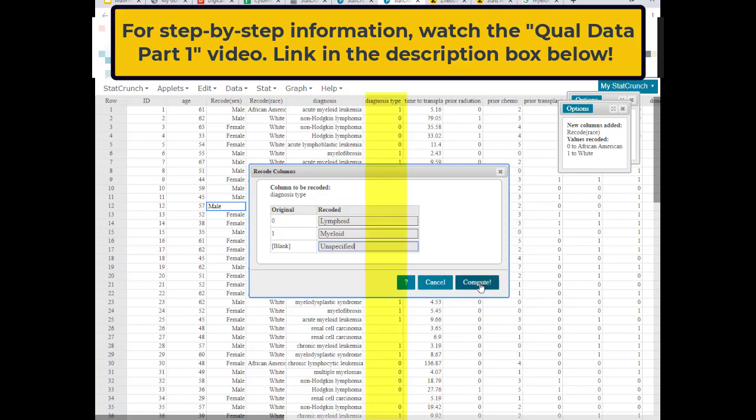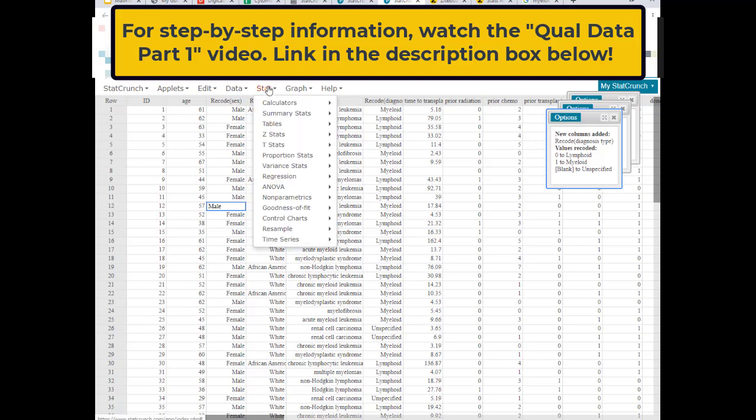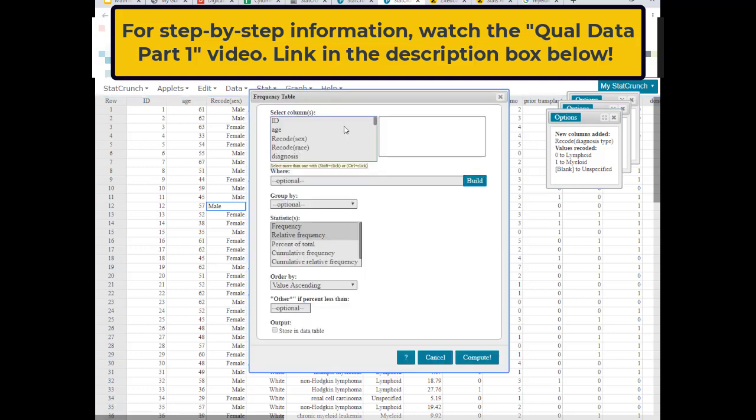Then I hit compute, and we're going to see if that changes. Boop, look at all those changes. Okay, so now we've got some categorical, or qualitative, data giving us information about these patients. Let's go ahead and make some tables describing what's happening.